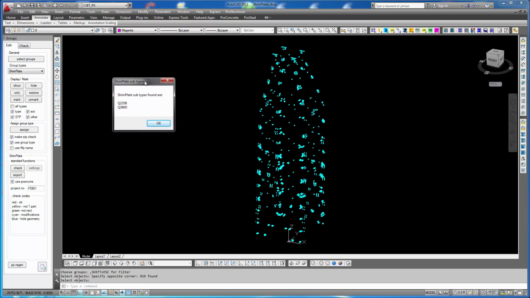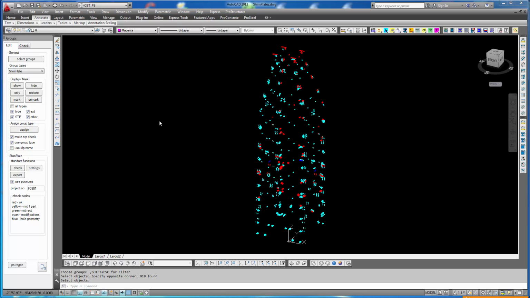The first step that the tool is doing, it's sorting the shim plates according to their material. That is because we decided after discussions with our client that material is the first criterion, because all shim plates on a system drawing should have the same material. There should be no material mix on a system drawing. So material is the first criterion, then the geometry of the parts.